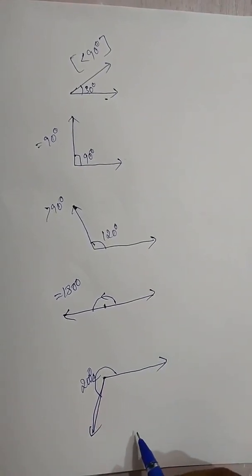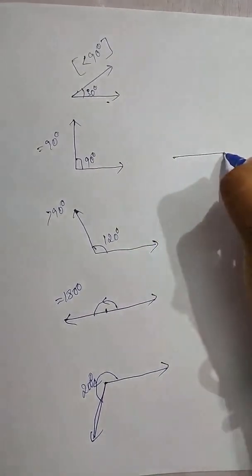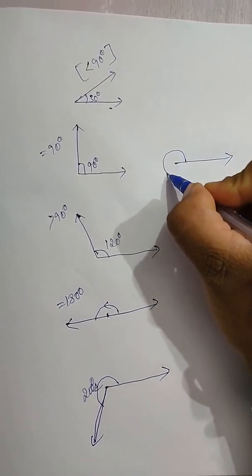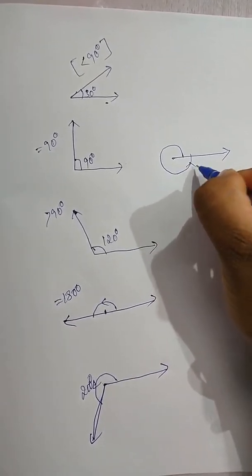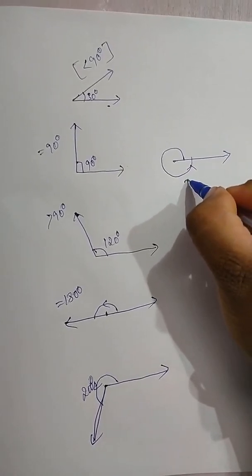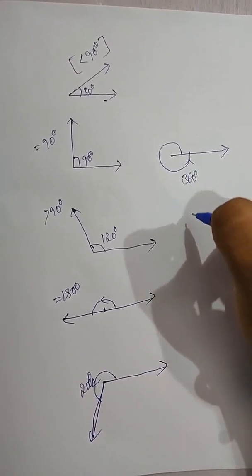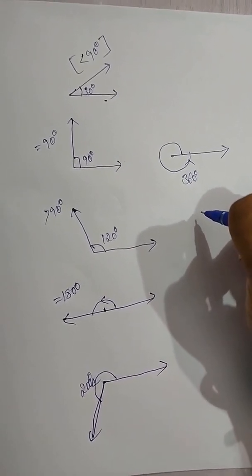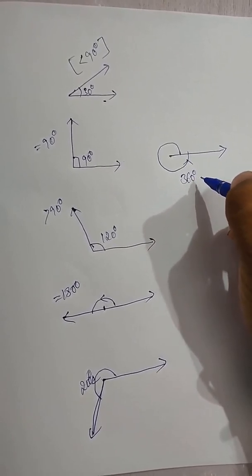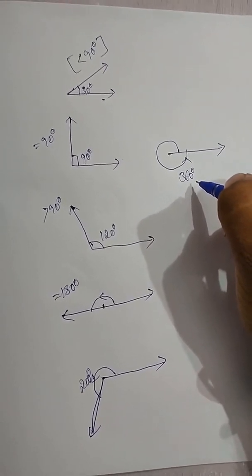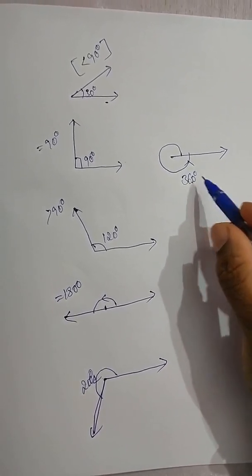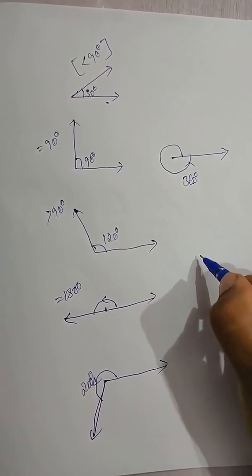The complete angle: what does a complete angle mean? If this is the initial ray, when the terminal ray moves and comes to here, so the initial ray and the terminal ray are at the same point, this we call 360 degrees. If 360 is the last angle, so that after 360 there is no angle, not like that. After 360 the angle exists. For example, 400 degrees. 400 degrees means the angle exists like this.